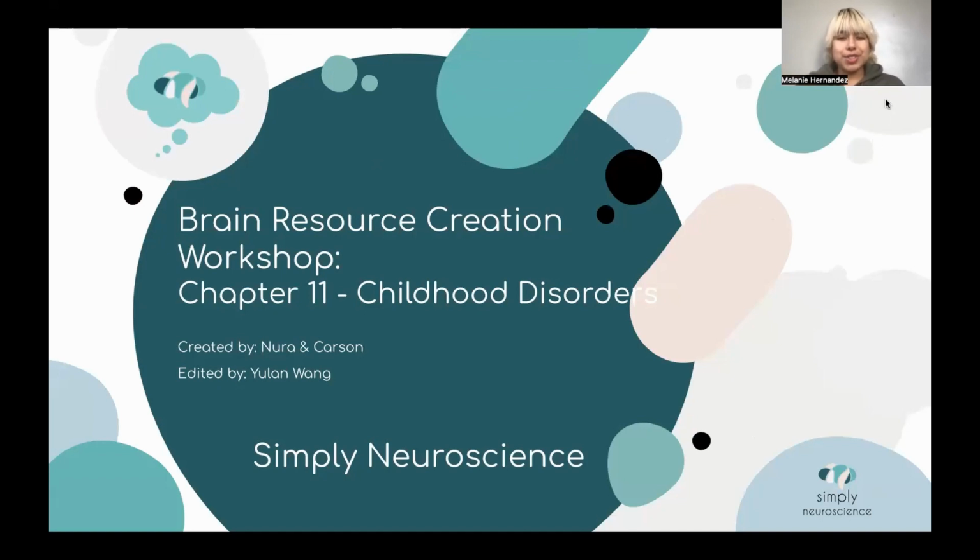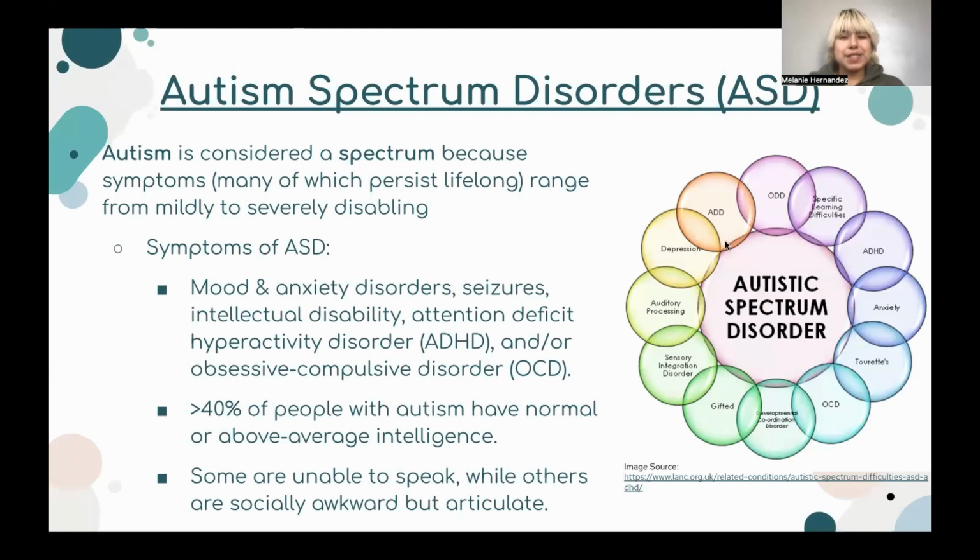Autism Spectrum Disorders, or ASD. Autism is considered a spectrum because it has many symptoms that range from mildly to severely disabling. The symptoms of ASD include mood and anxiety disorders, seizures, intellectual disability, attention deficit hyperactivity disorder, and/or obsessive compulsive disorder. Despite this long range of symptoms, more than 40% of people with autism have normal or above average intelligence. Some are unable to speak, while others are socially awkward but articulate.